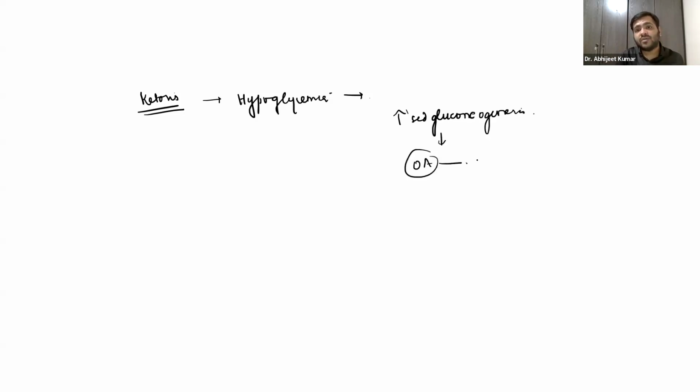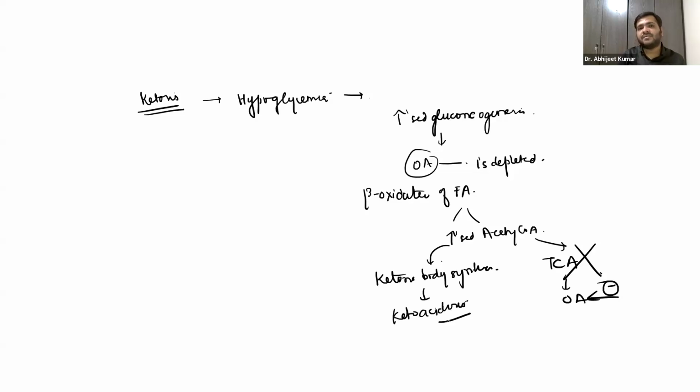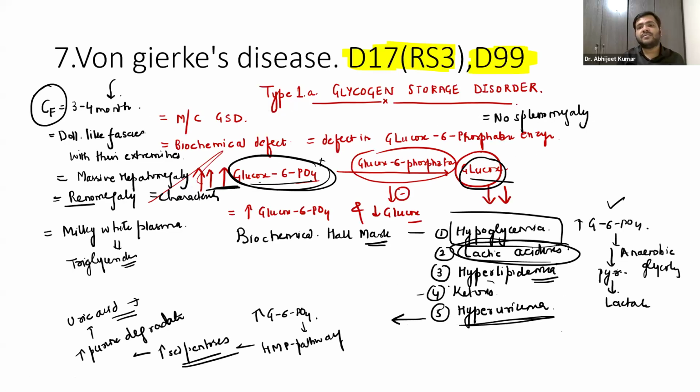Now if oxaloacetate is depleted, what will happen? Beta oxidation of fatty acids will start. Now there will be increased acetyl coenzyme A, right? Acetyl coenzyme A cannot go into the TCA cycle because oxaloacetate is already depleted. So this acetyl coenzyme A has to go into ketone body synthesis, and that is ketoacidosis or ketosis that will take place. That is how the patient will present with ketosis also.